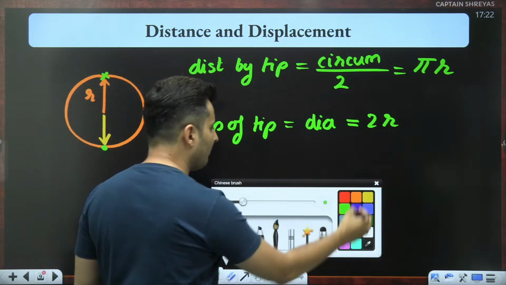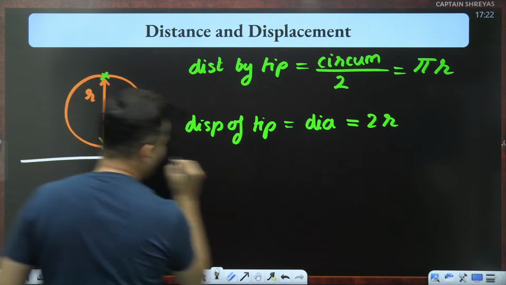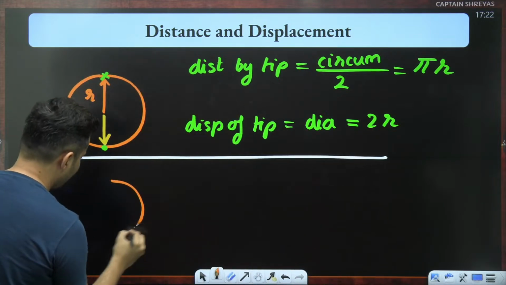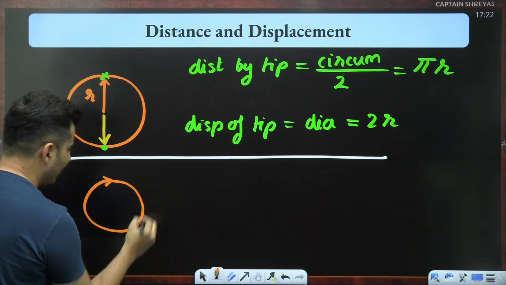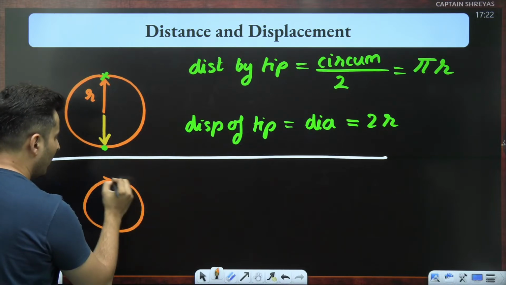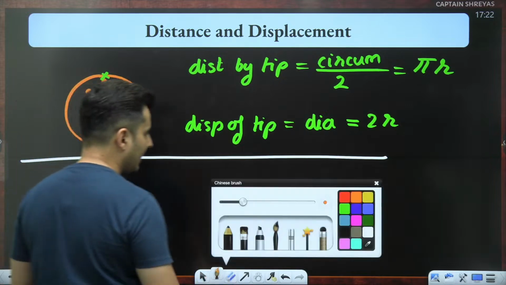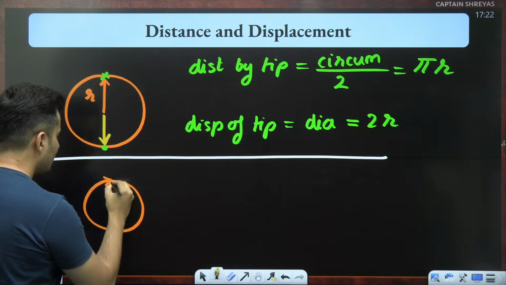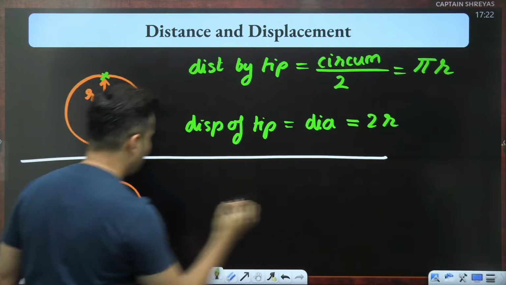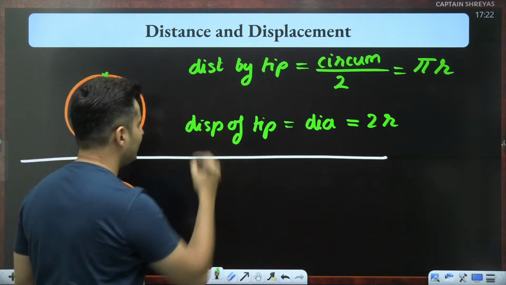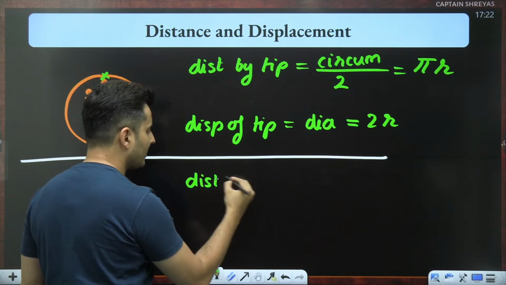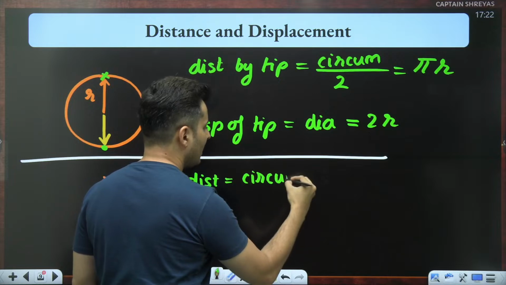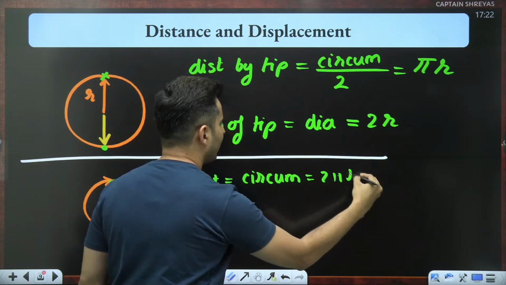Whereas for one complete revolution, imagine if it was one complete revolution, let's say you wait for 1 hour for the minute hand, or you wait for 60 seconds for the second hand, then what will you see? My dear warriors? Think about it. What will happen? The answers will change. The distance traveled for one complete rotation will be the circumference, and hence the answer will be 2 pi r.